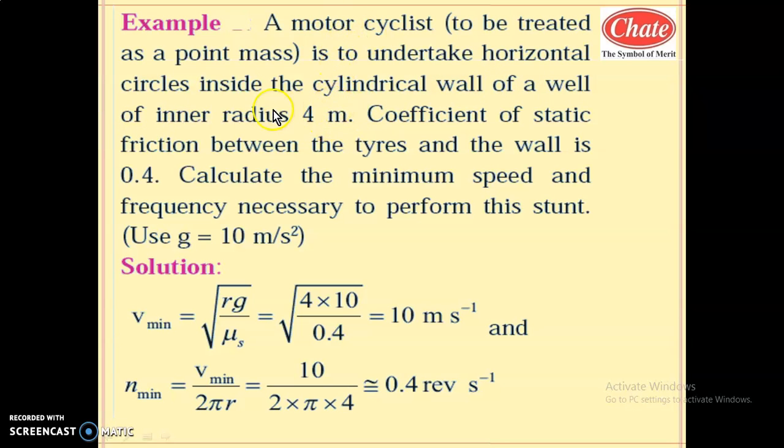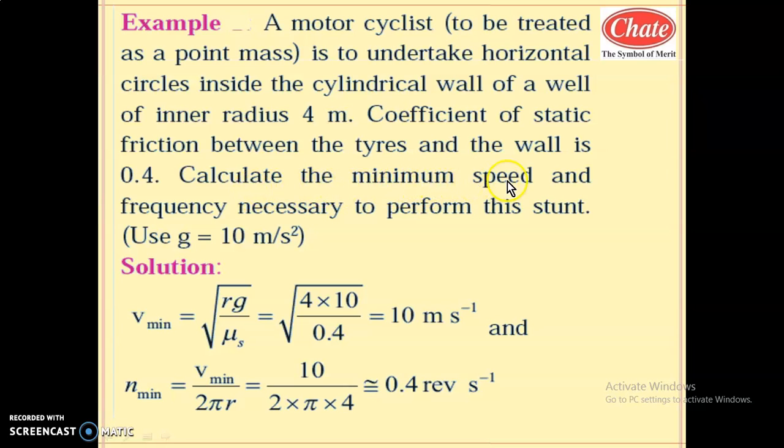Up till here you have got only one value: radius is 4 meter and it is a case of well of death. The coefficient of static friction between the tires and the wall is 0.4. So this is mu s, mu s is 0.4. Calculate the minimum speed, that is, how much minimum safe speed is required, below which the vehicle will fall.